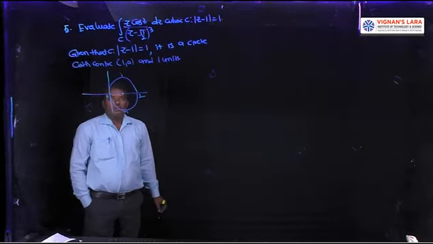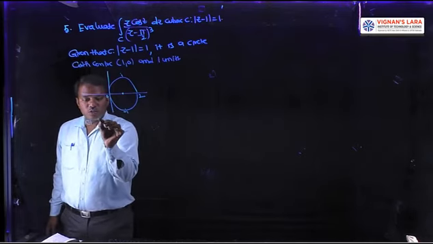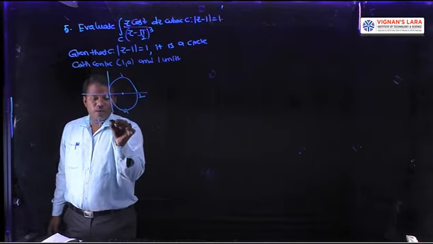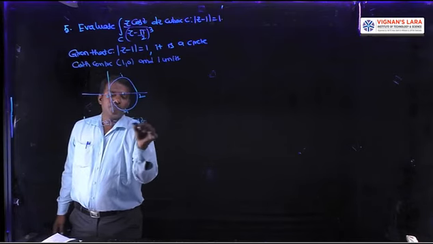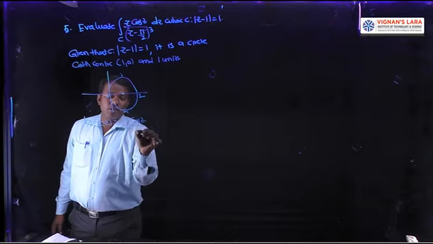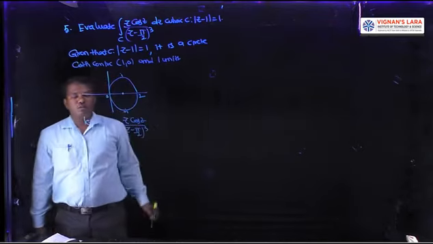Okay. Then what is f of z here? Let f of z equal z cos z by (z minus pi by 2) whole cube, the integrand value.